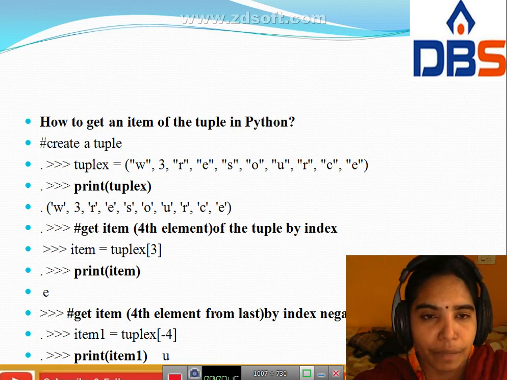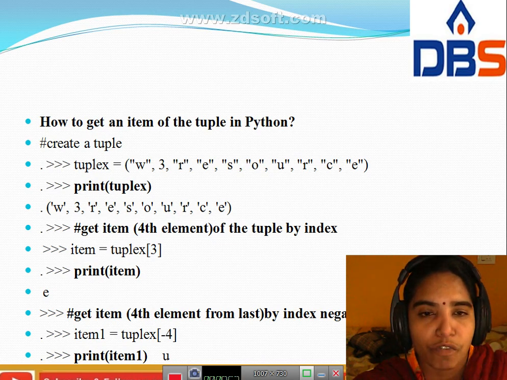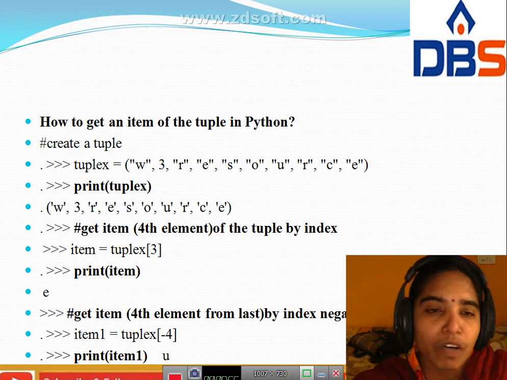Next print tuple x. First you have to create a tuple here. We got w3resource; in tuple x the elements are inserted as w3resource.